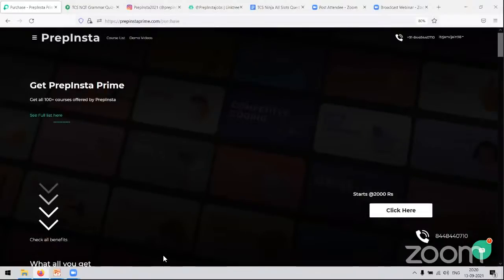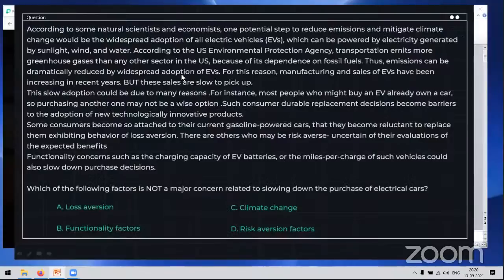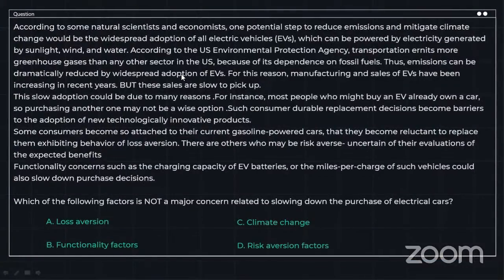Let's get back to the last question. We have another RC. Please read it. Okay, I'll read it with you. According to some natural scientists and economists, one potential step to reduce emissions and mitigate climate change would be the widespread adoption of electric vehicles, which can be powered by electricity generated by sunlight, wind, and water. According to the US Environmental Protection Agency, transportation emits more greenhouse gases than any other sector in the US because of its dependence on fossil fuels. Thus, emissions can be dramatically reduced by widespread adoption of EVs.